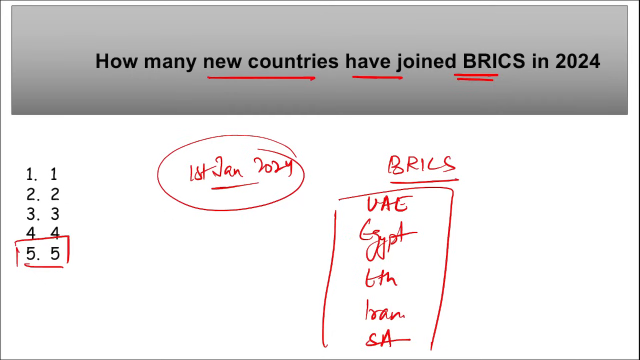One more thing, it is highly expected, and it was in the news also, that with the addition of these new members, a new currency backed by gold can come into play. There is a high chance of this new currency being launched, but no official news has come out yet. But let's see what happens in future.